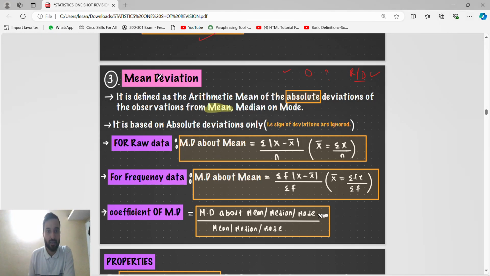Yes, sir. Now I will come to the next, mean deviation. What is mean deviation, guys? Arithmetic mean of the absolute deviations of the observations from mean, median or mode.